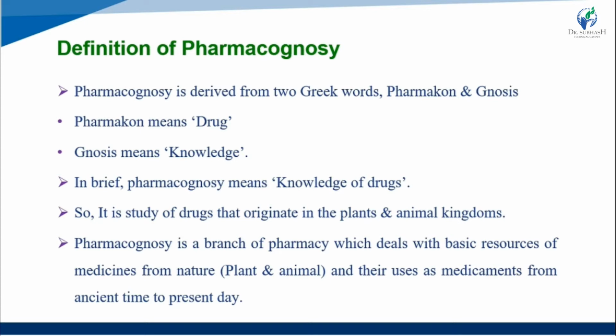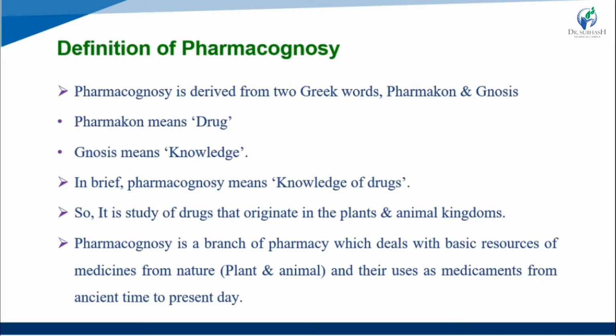Herbal drugs. Pharmacognosy is a branch of pharmacy which deals with the basic resource of the medicine from natural plants and animals and their use as a medicament from the ancient time to present days. It is totally based on natural sources, like plants and animals.